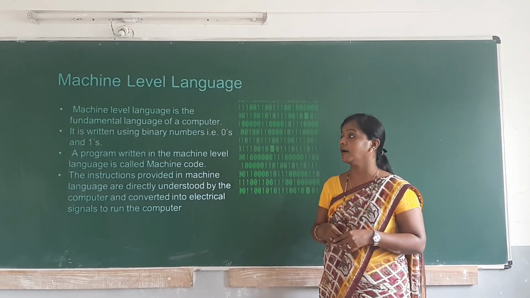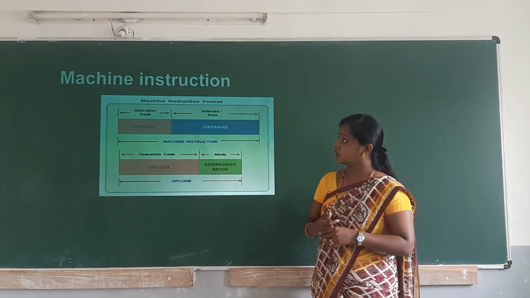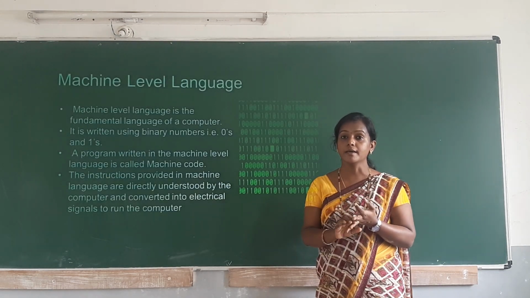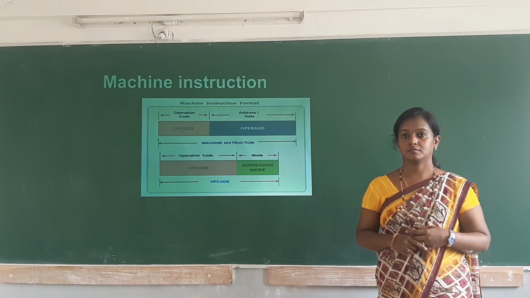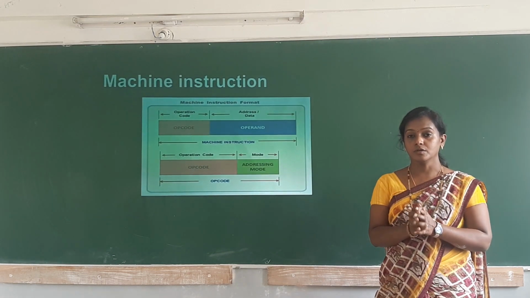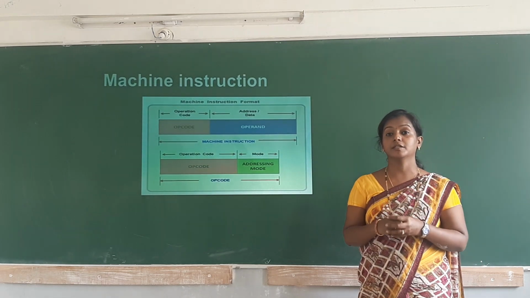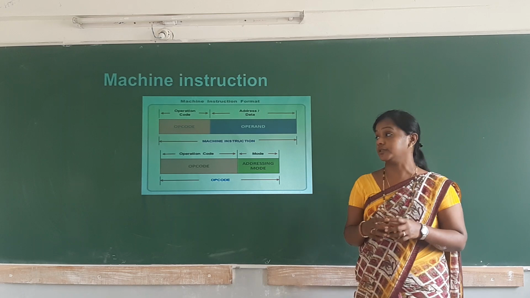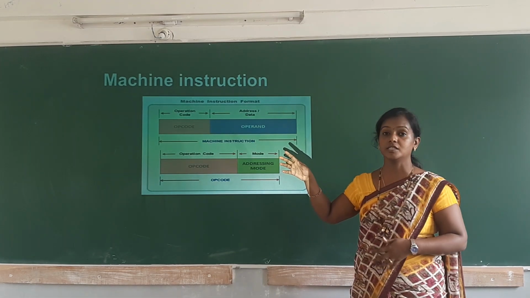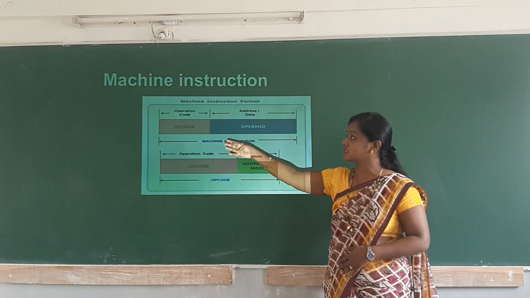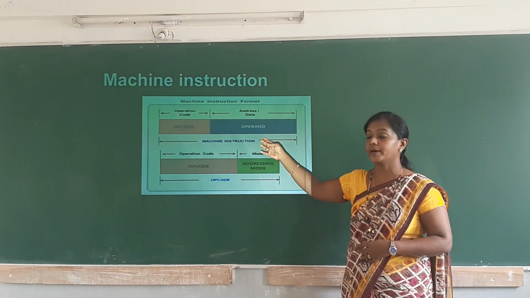So next we have the machine instructions. In olden days they were writing programs with the help of this machine level language, that is machine code, and the memory. So machine instructions consisted of two parts: one is the opcode, another one is the operand.